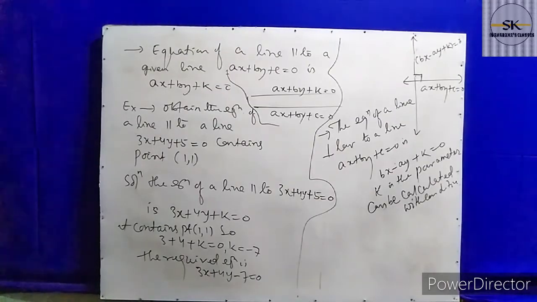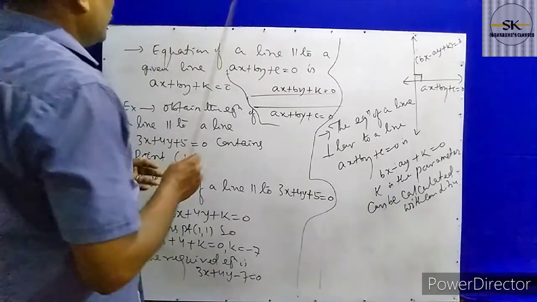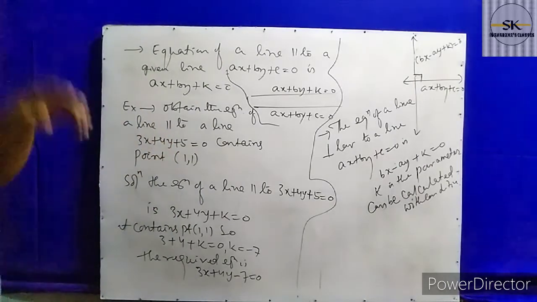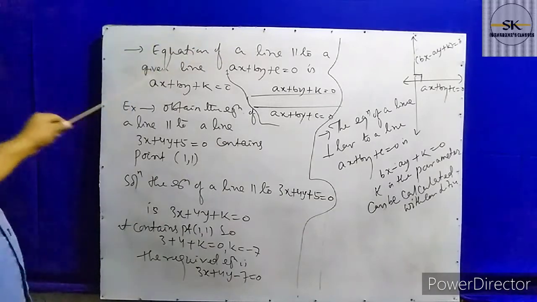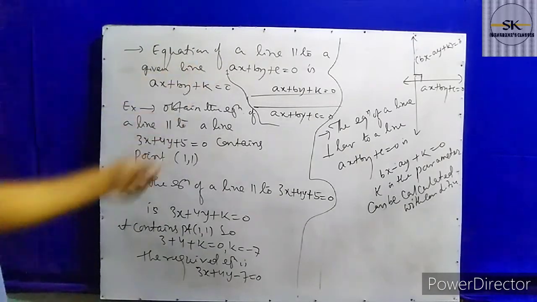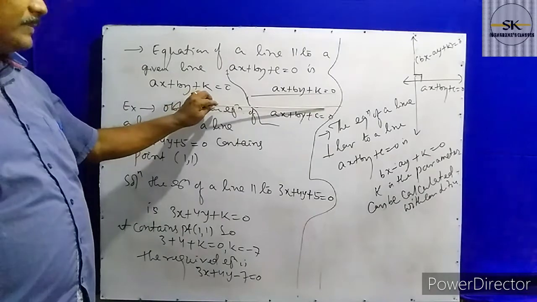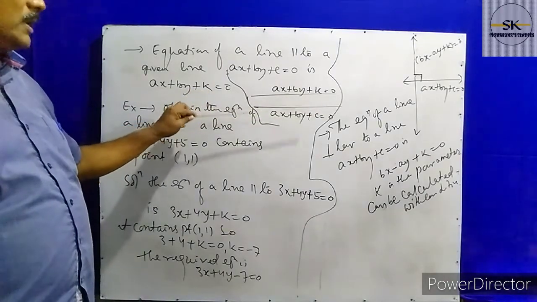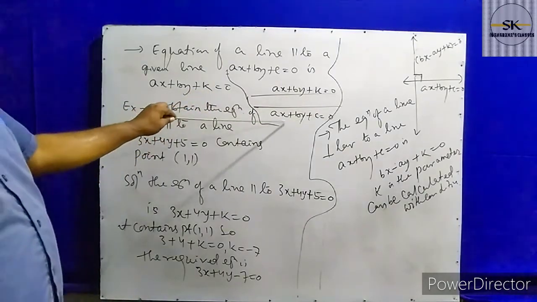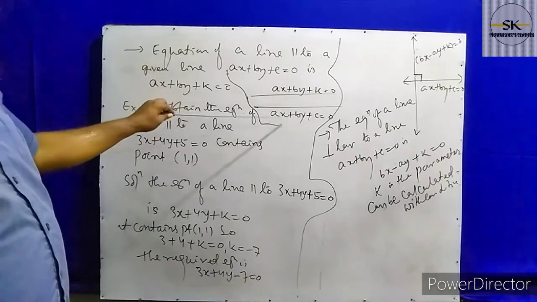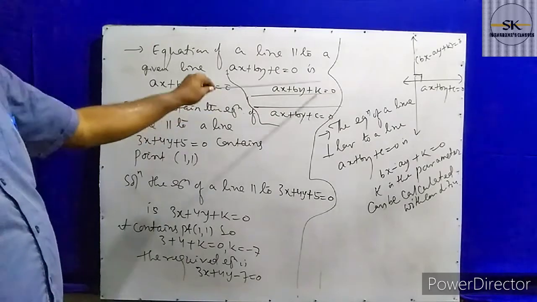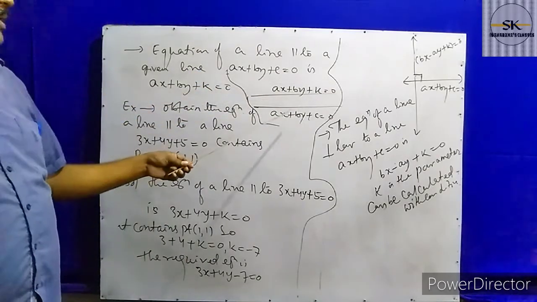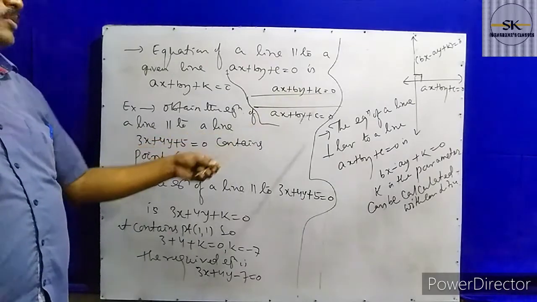So now, here is another format. For the entrance exam you have to use this format. Okay, directly we will solve the problems. Equation of the line parallel to a given line ax plus by plus c equal to 0. Here this line is given, ax plus by plus c equal to 0. Then we have to find the equation of the straight line which is parallel to the given line. So here ax and by are the same, only the constant value changes. The new equation becomes ax plus by plus k equal to 0.